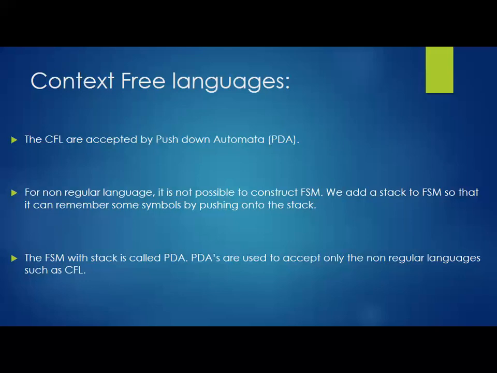Such kinds of input strings we get here. FSM cannot handle these kinds of inputs, remember. So we push some values onto a stack, and from the stack we utilize them for the computation. This alternate arrangement, whatever we are doing, we call push down automata.